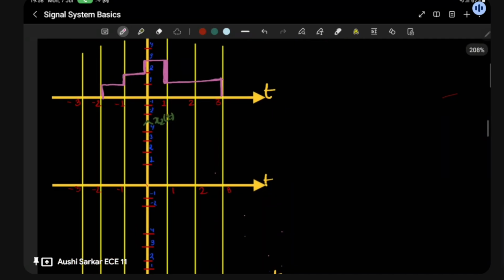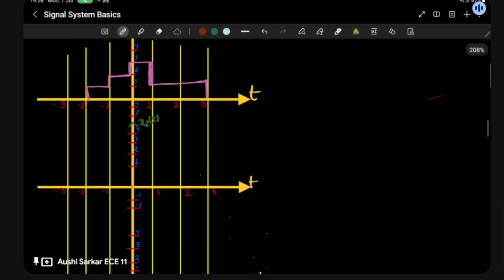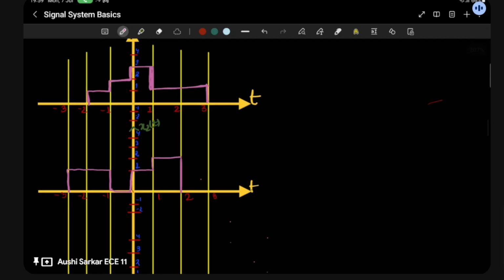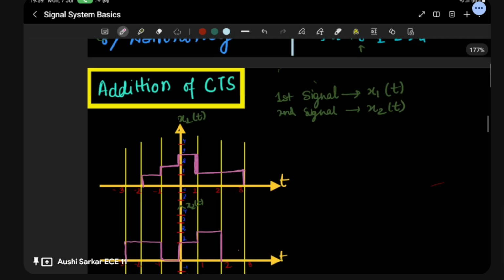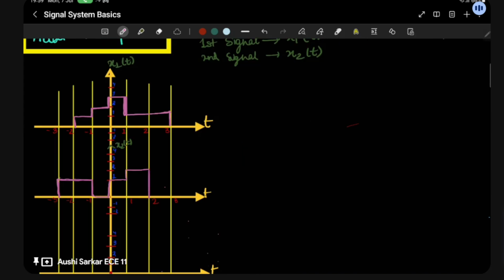Next I will be taking another one. You can see it very clearly, right? This is our x1 and this is our x2 individually. After that, we will be calculating x3, which is going to be the summation of x1 and x2.